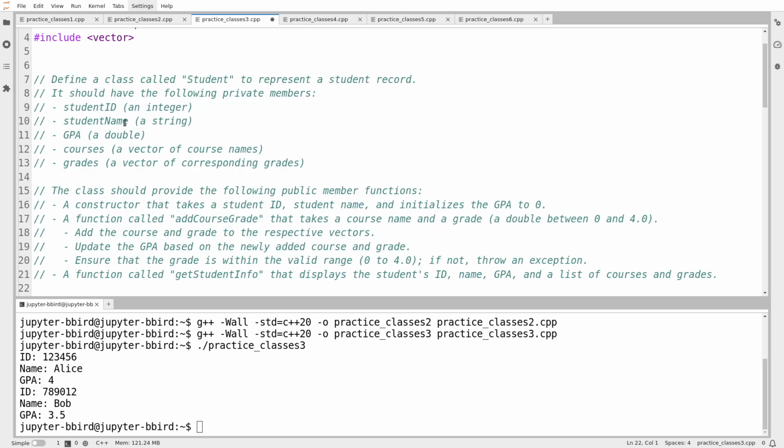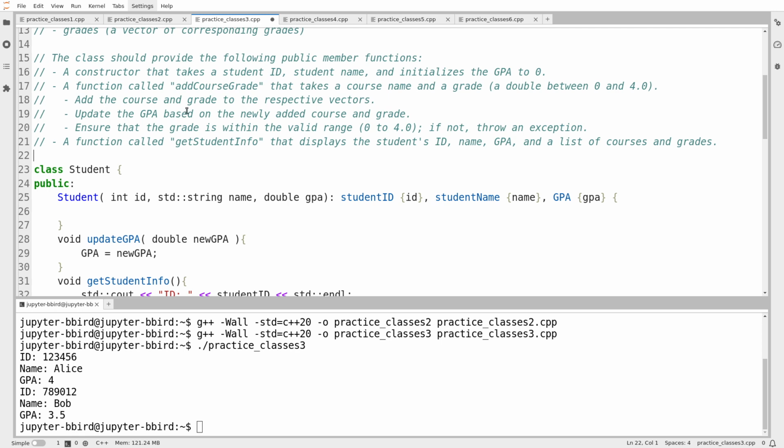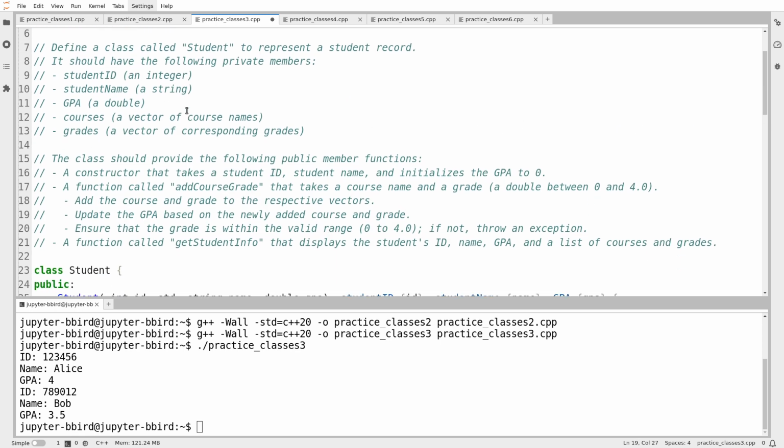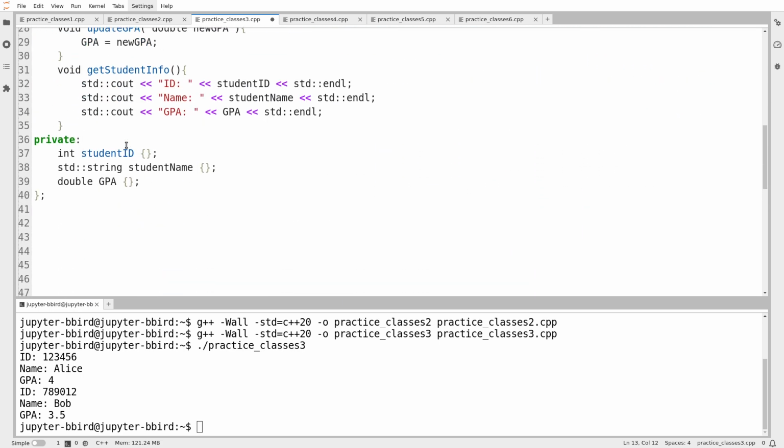And then we'll revise what we already wrote to have this new specification. Okay, so now student has 5 private members. I assume, yeah, okay, so the first 3 are the ones I already had. Now I've got a vector of course names and a vector of grades. That's a good idea. So let's do that.